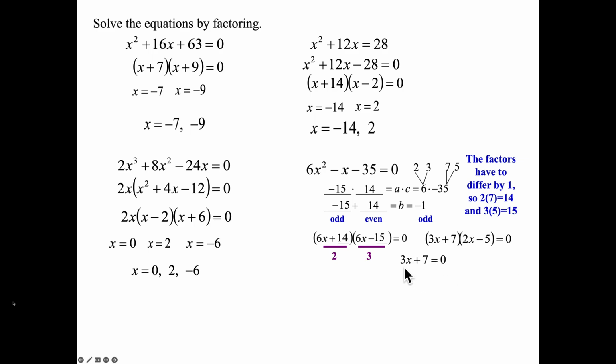3x plus 7 equals 0. Subtract over the 7, divide over the 3. Negative 7 thirds. 2x minus 5 equals 0. Add over the 5. Divide over the 2. X equals 5 halves. There's my two answers.